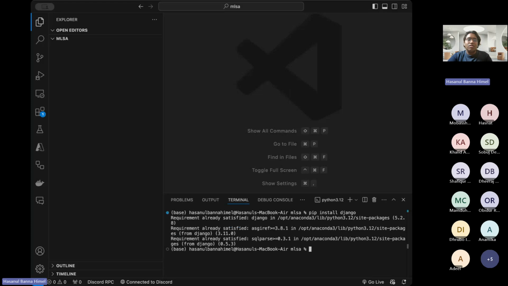It is already installed on my device. It will install and request some packages and then install itself. Now, we will be creating a project, but before that, we are going to jump back into the slides.